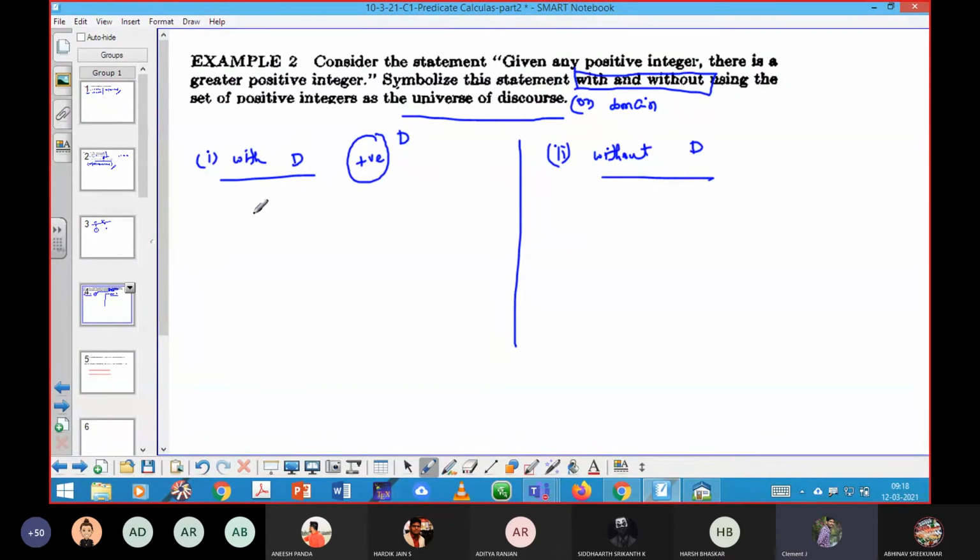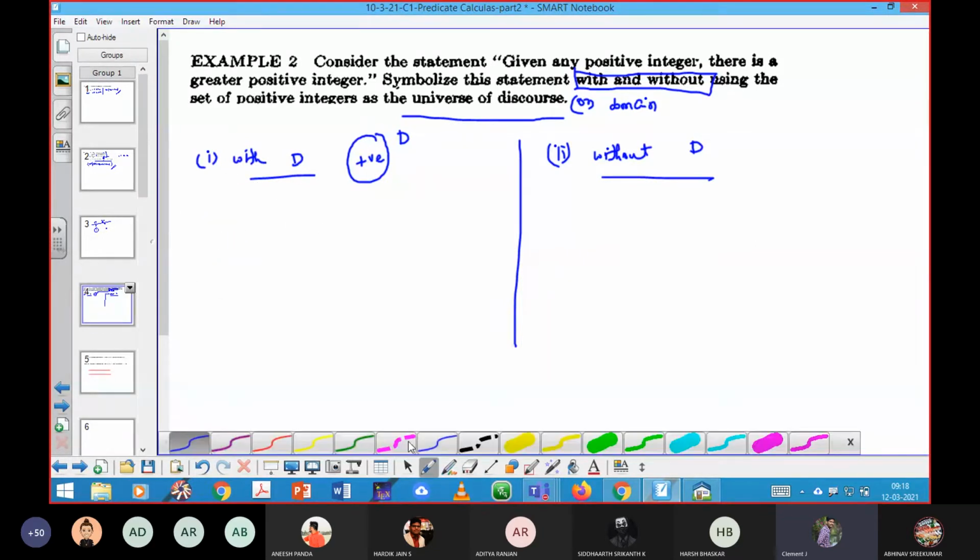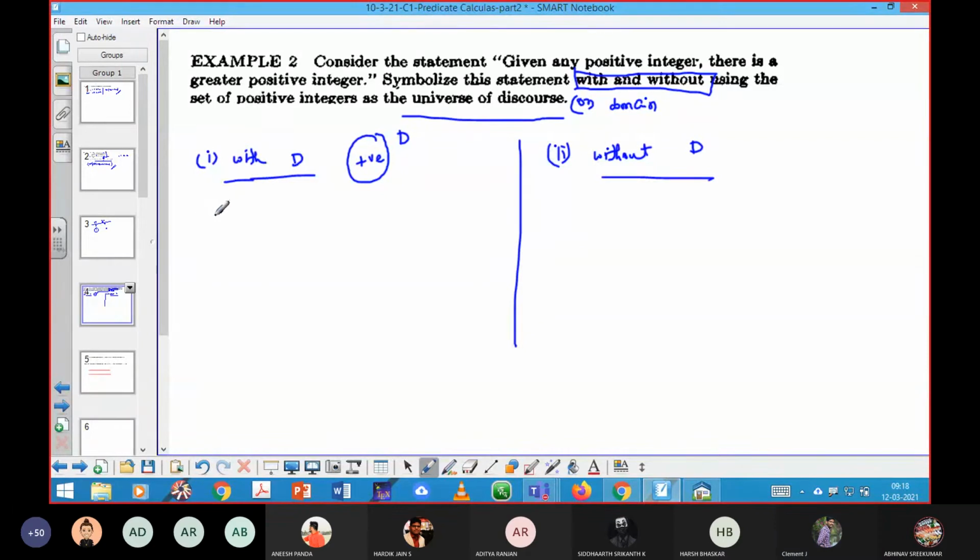So now if I proceed, I am going to take one integer from that set. That means for all x, for every x, given any positive integer. At the same time there is a greater positive integer. First I will try to write the notations, then proceed. P of x, that means x is a positive integer, so that's a predicate function.